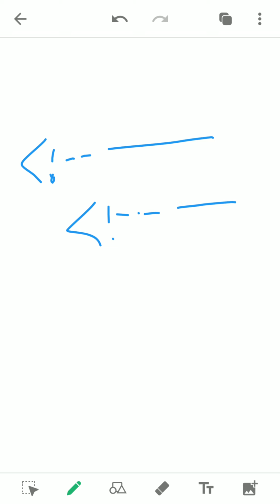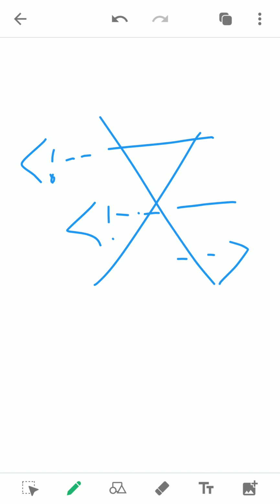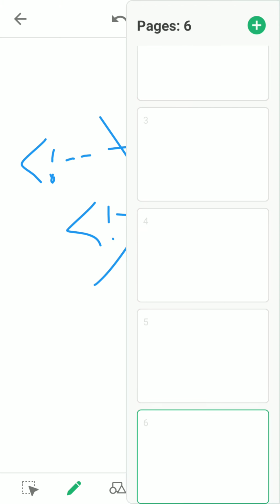It cannot be nested. See, one comment you have already started like this. You have written a comment and have not closed it, it should be closed like this, but you have not closed it, and here again you have started another comment. After that you have closed the comment, so it is not acceptable, which means one comment should not be within another comment. So this is one restriction.